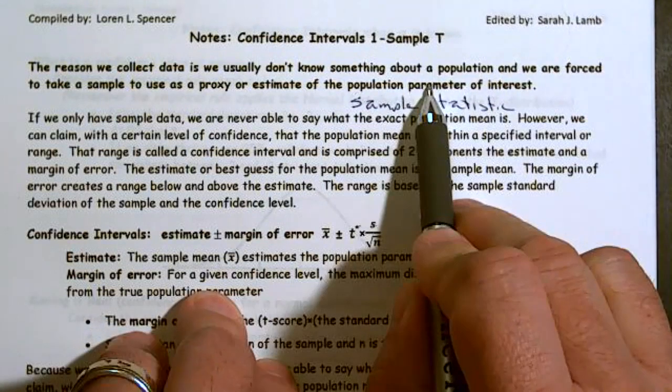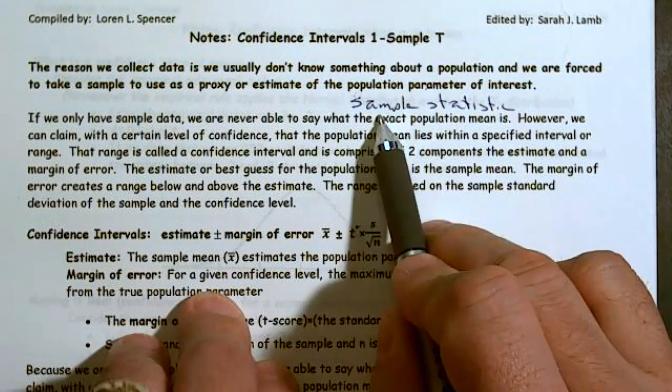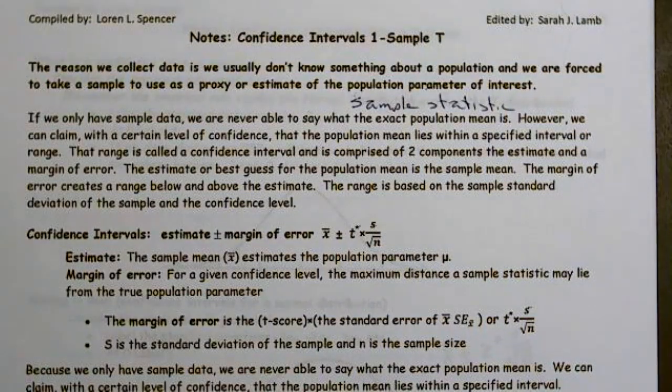A parameter is a measure of the population. A statistic is a measure of the sample. So if we only have a sample, we are never able to say what the exact population mean is. We can say it's close or we believe it's this, but we're only making a claim because we don't have the exact population parameter. Now we can make that claim with a certain level of confidence.